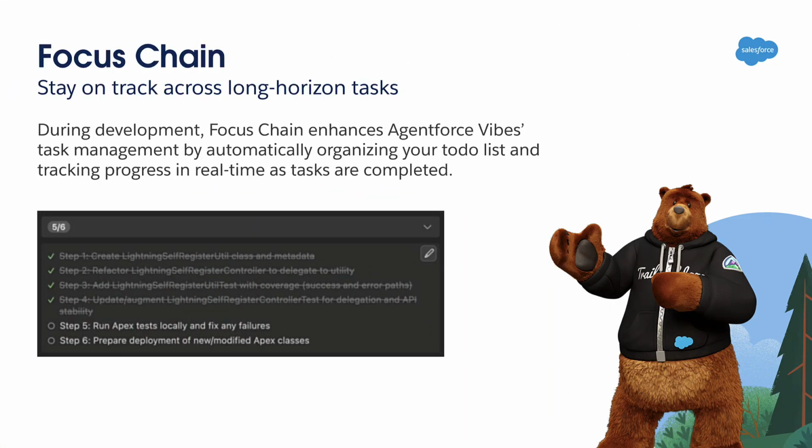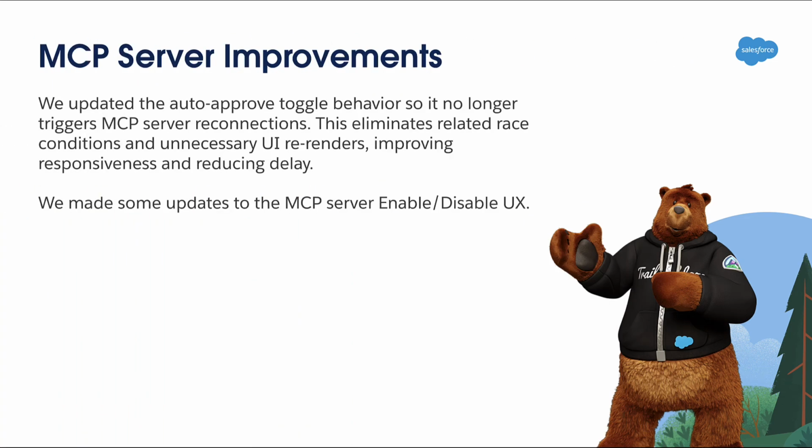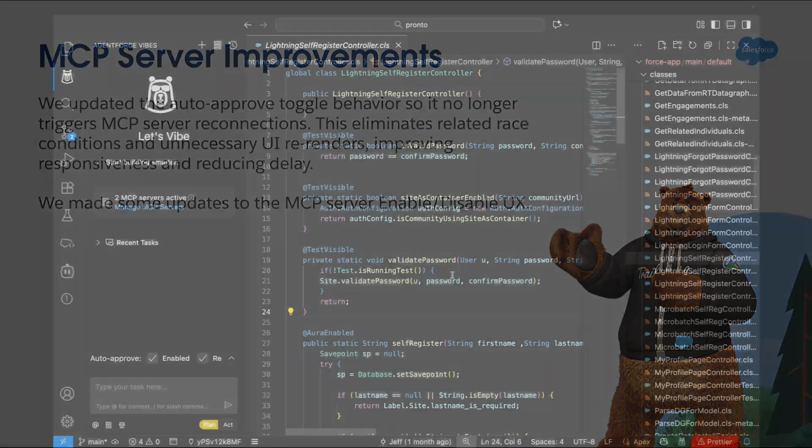During development, Focus Chain enhances Agentforce Vibes' task management by automatically organizing your to-do list and tracking progress in real time as tasks are completed. These two features work together seamlessly, but can also be used independently. We also improved the auto-approve performance for MCP server reconnections and enhanced the enablement interface.